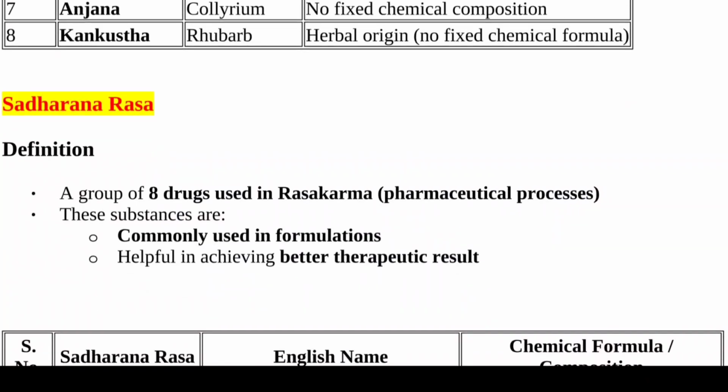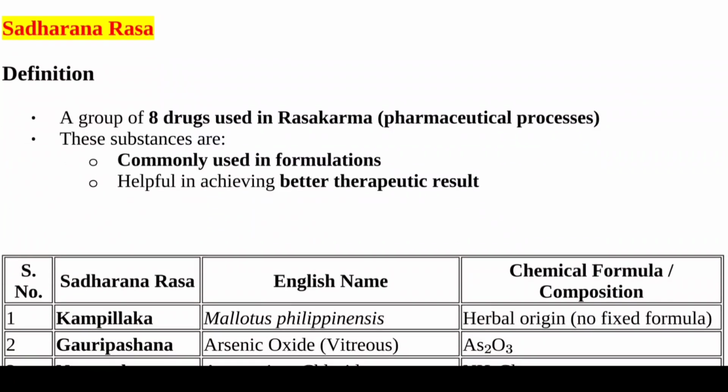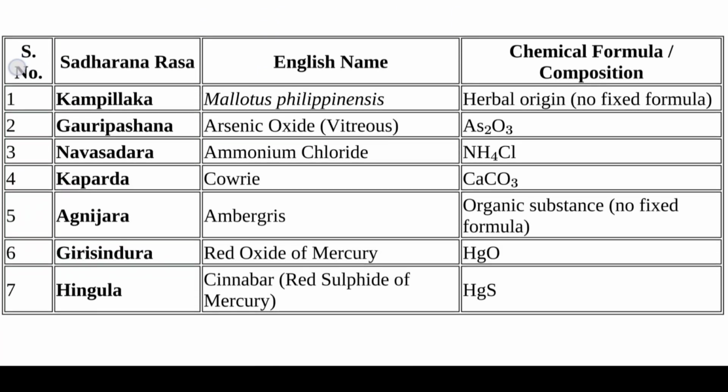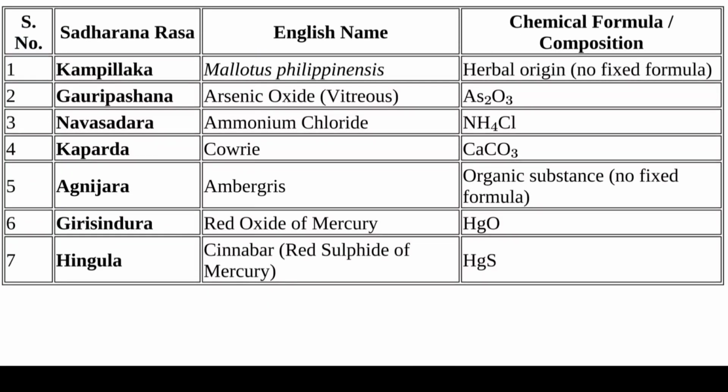Now we see Sadharan Rasa, a group of 8 drugs used in Rasa Karma. These substances are commonly used in formulations, helpful in achieving better therapeutic results. Now we see Sadharan Rasa.